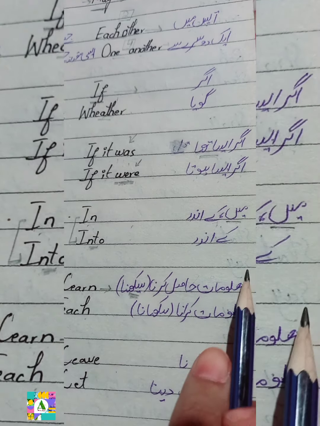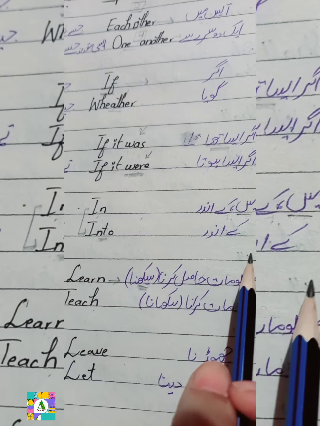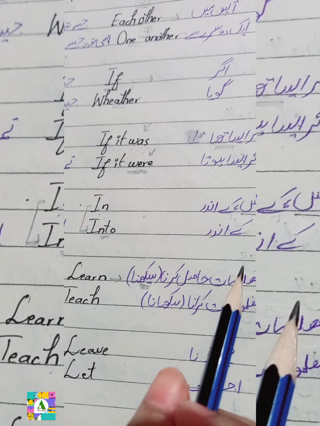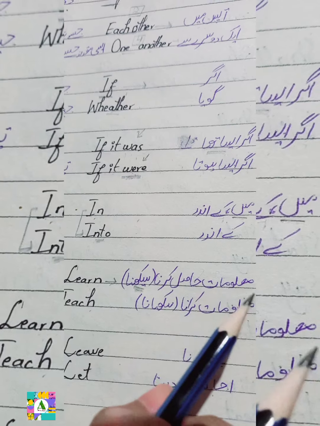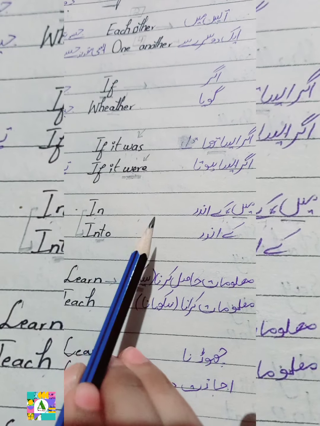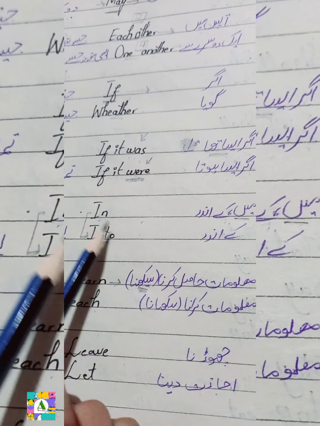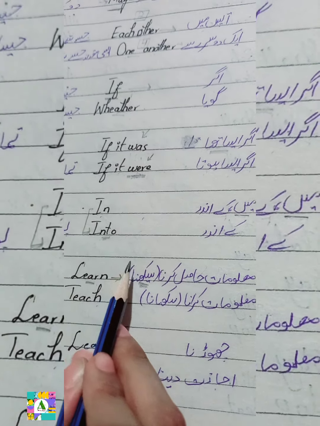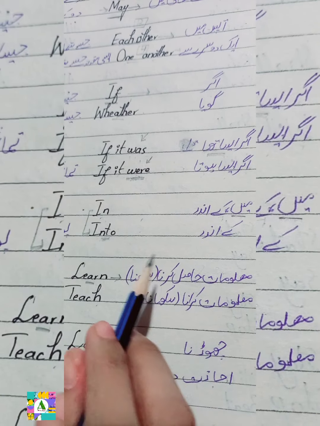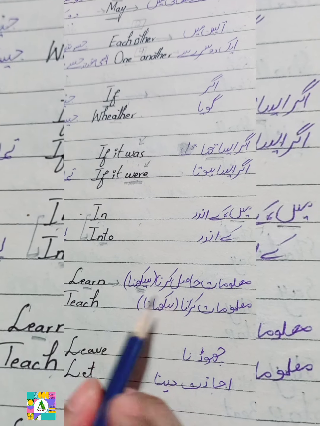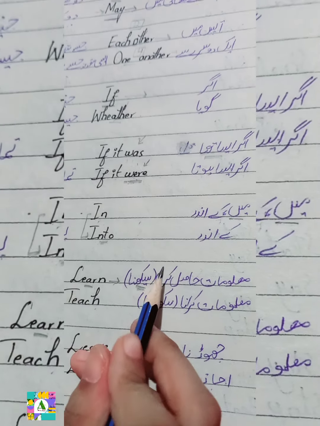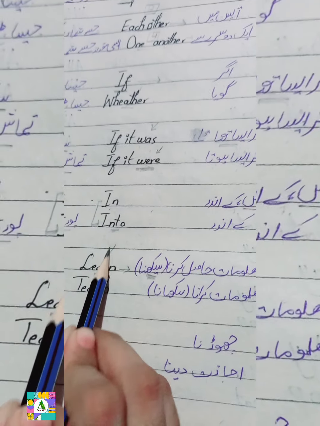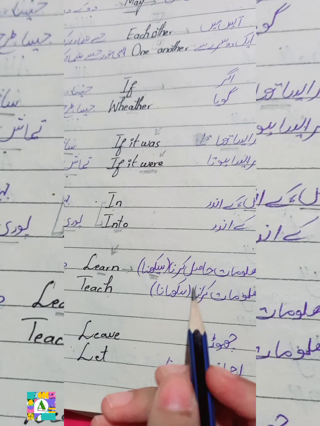Okay, so the first one is they learn to read English. वो अंग्रेजी पढ़ना सीखते हैं. Learn, they used to learn. They used to learn their lesson. Okay, वो सीख रहे हैं जो, like students are learning, teachers are teaching.